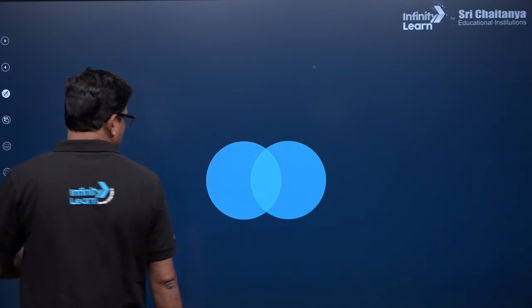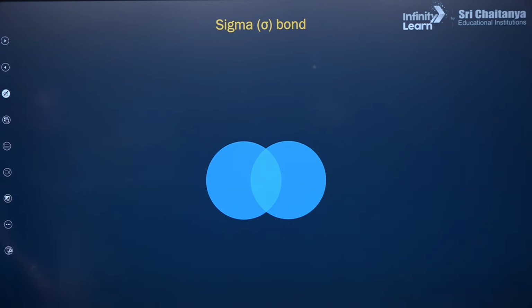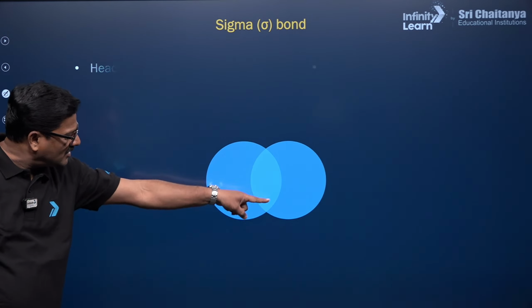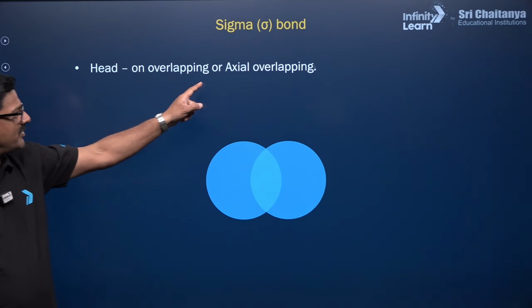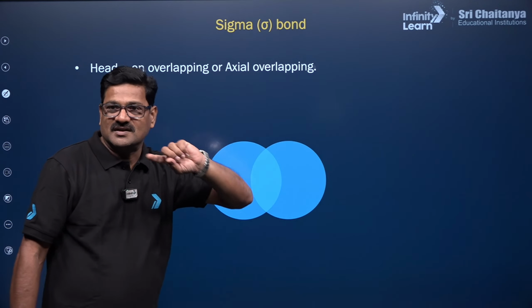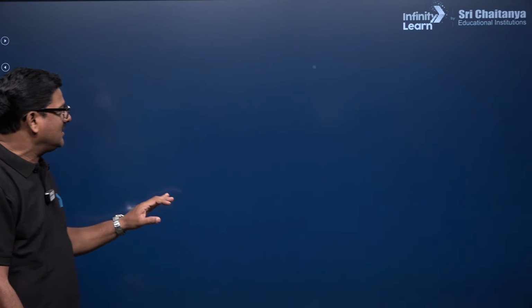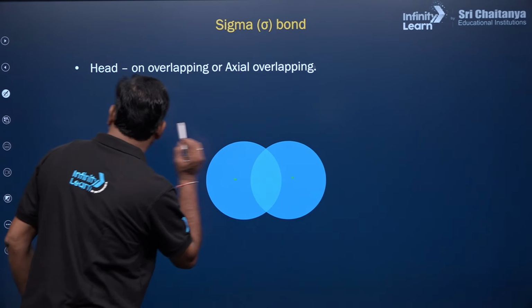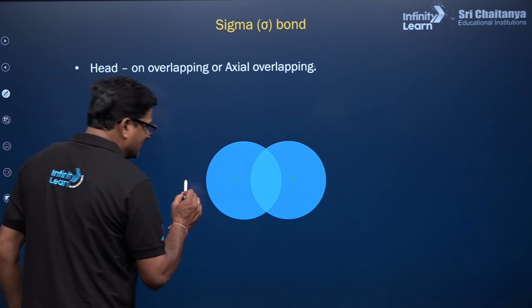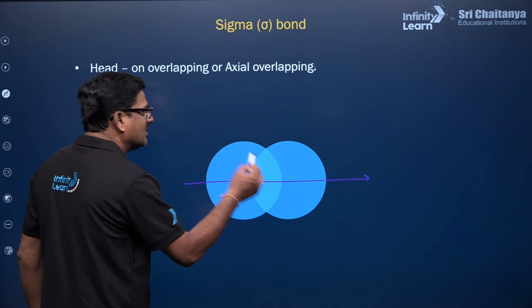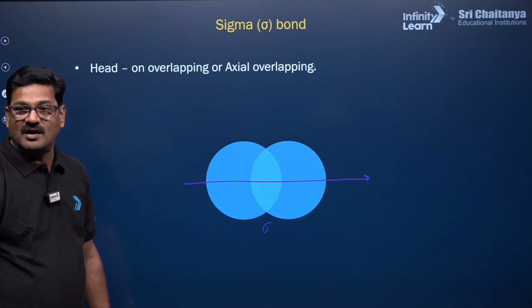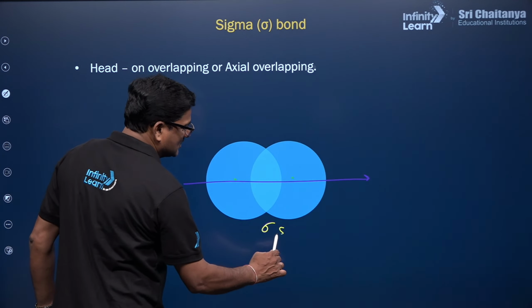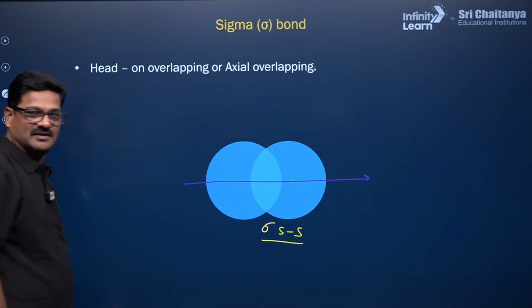Now you can see s orbital and s orbital are overlapping. That is a sigma bond. So s orbital is spherical and s orbital is spherical, and head-on overlapping or axial overlapping is called a sigma bond, right? And in this you can say this is the nucleus and this is the nucleus. If you draw a line along the axis and there is an overlapping here, that is called a sigma bond. You can simply write it as sigma s s, an overlapping between the s orbitals.